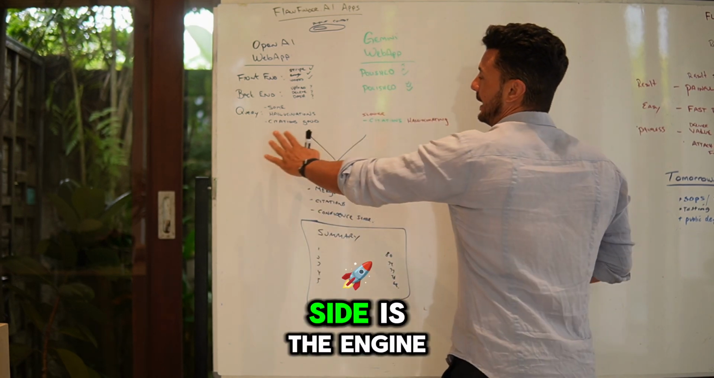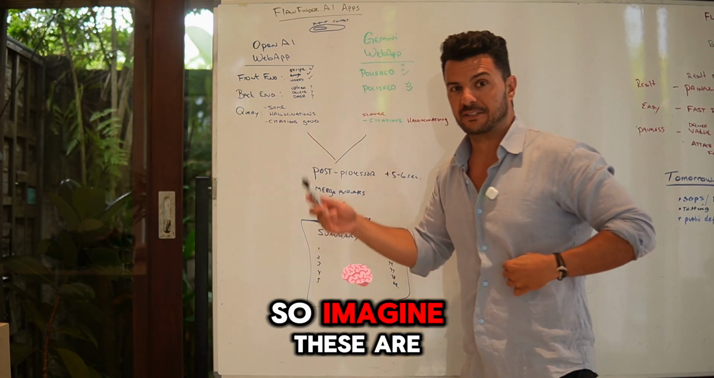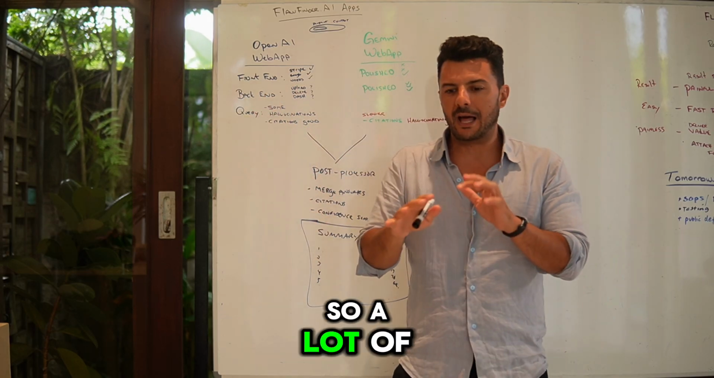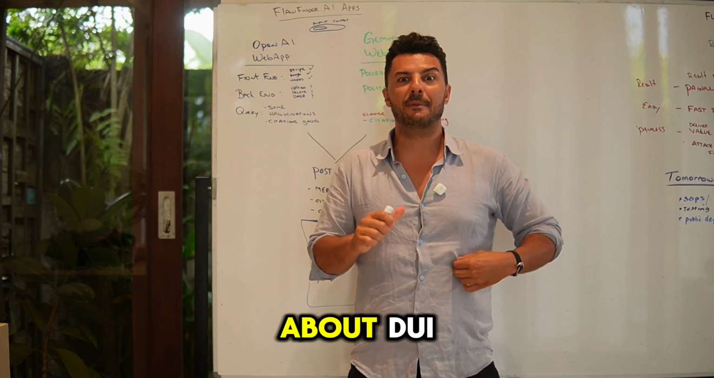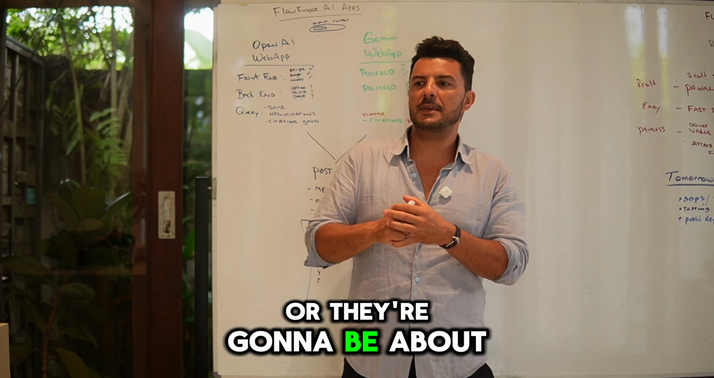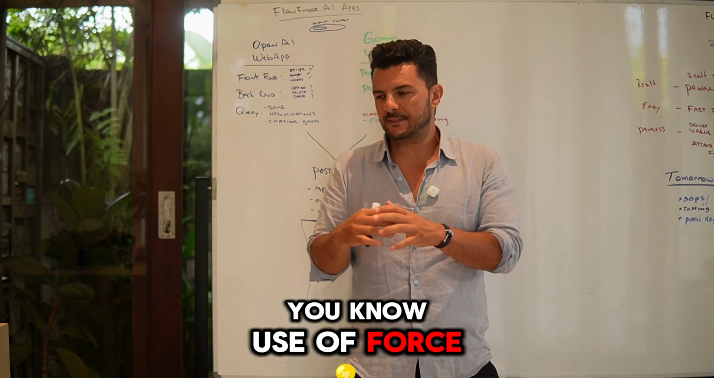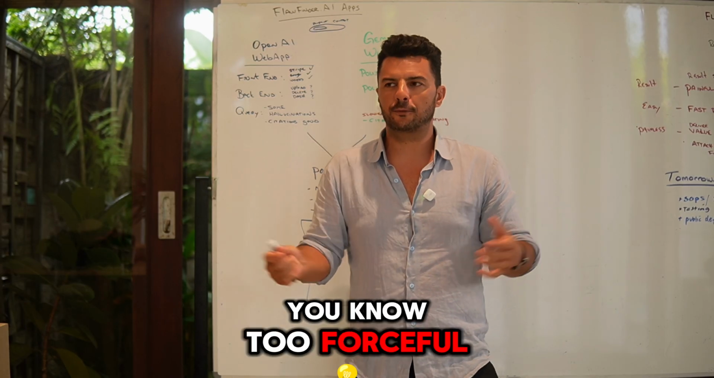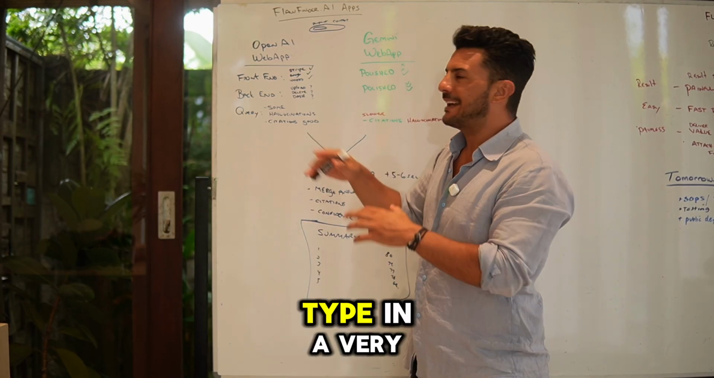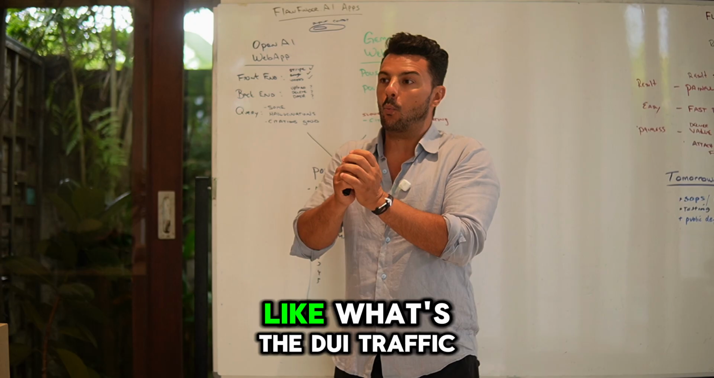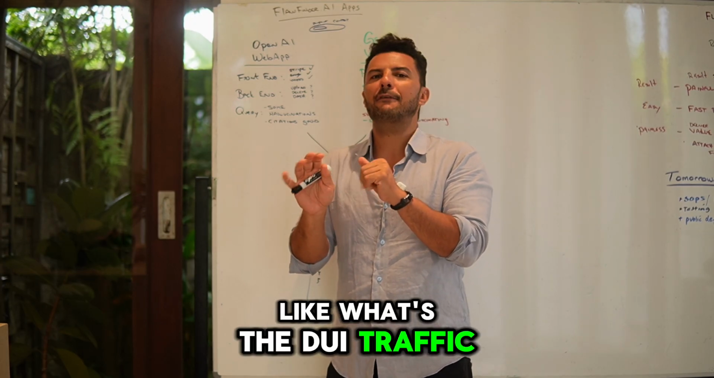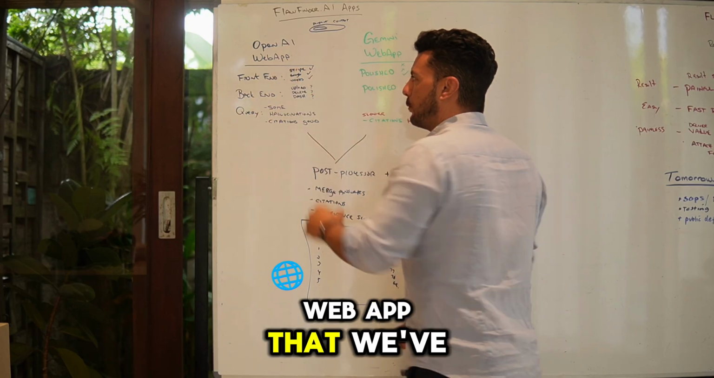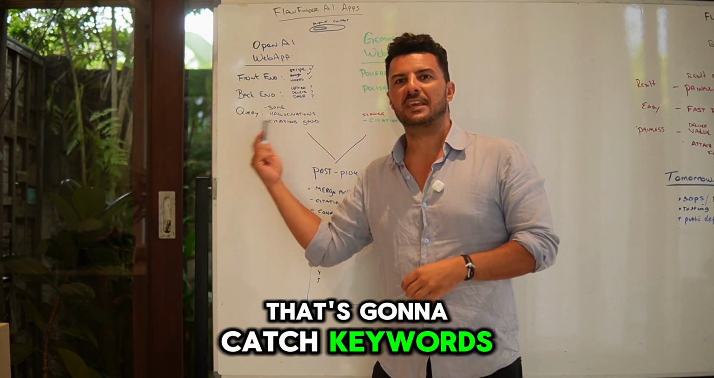So on the left side is the engine. Imagine these are engines that are gonna search keywords. A lot of attorney searches are gonna be about DUI, or they're gonna be about use of force. Did this police department arrest my client in a way that's too forceful? And so if they type in a very broad query, like what's the DUI traffic stop procedure, the OpenAI web app that we've built is the engine that's gonna catch keywords, right?